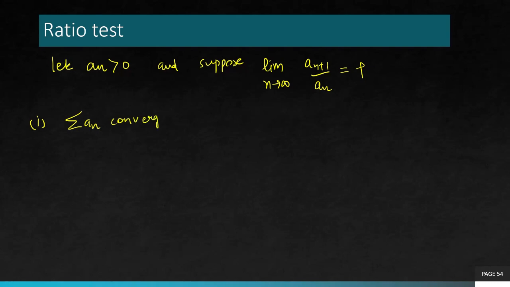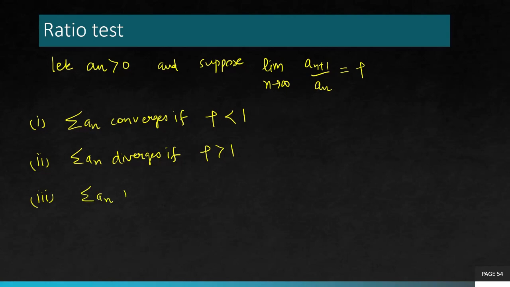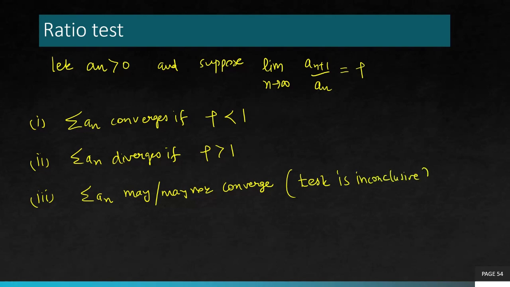Now if rho is less than 1, then the series converges. Series diverges if rho is greater than 1. And the test fails, the series may converge or may diverge, if rho is exactly equal to 1. Or you can say the test is inconclusive if rho is exactly equal to 1.